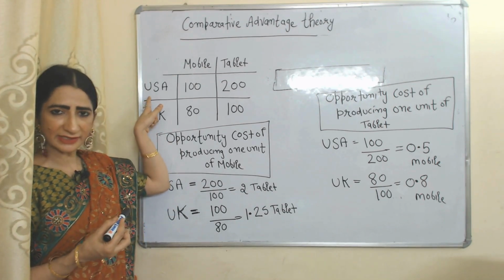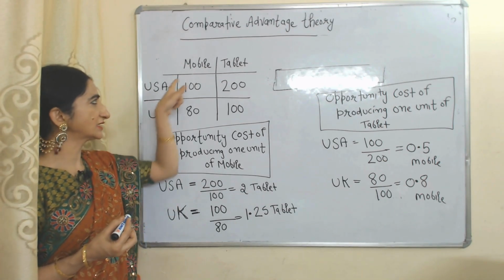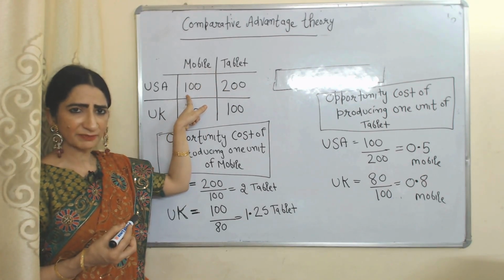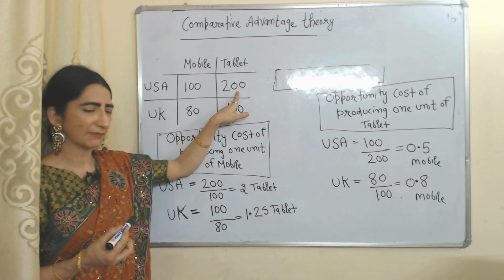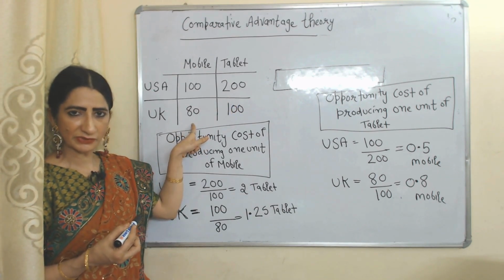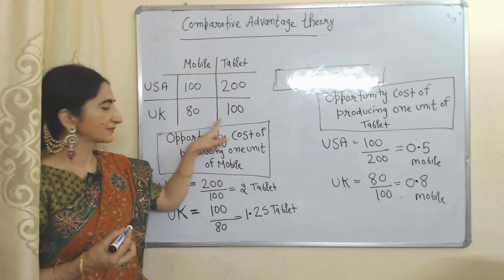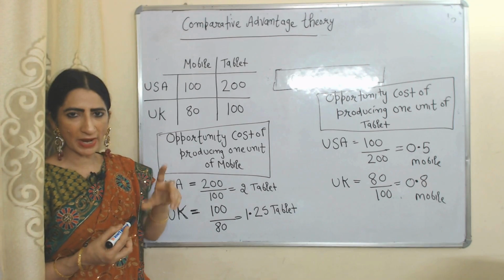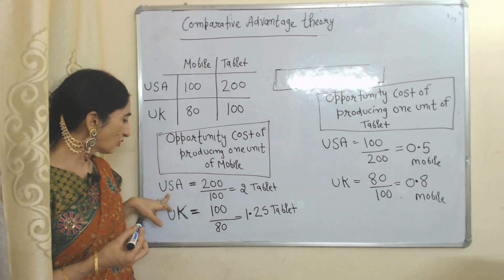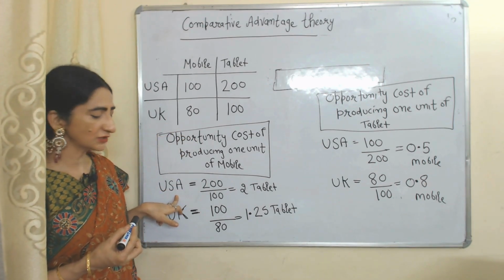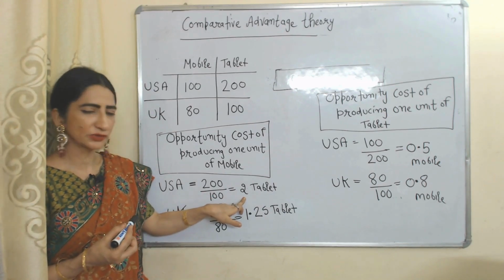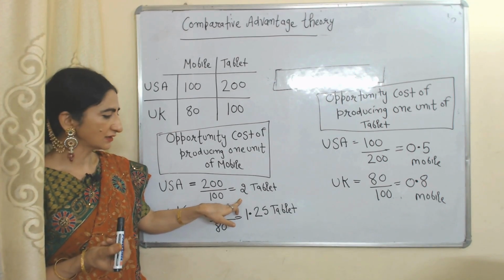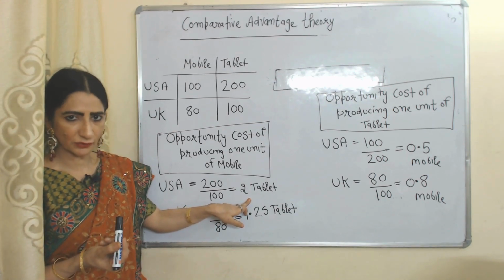We have two countries, USA and UK. They are producing two goods, mobile and tablet. USA either can produce 100 mobile or 200 tablet. UK either can produce 80 mobile or 100 tablet. First of all, we will see opportunity cost of producing 1 unit of mobile in both countries. In order to produce 1 mobile, USA has to sacrifice 2 tablets. So, opportunity cost of producing 1 mobile in USA is a sacrifice of 2 tablets.